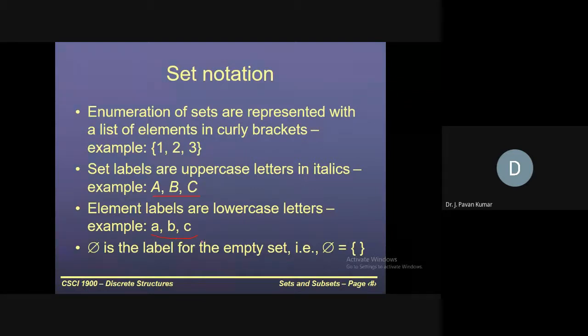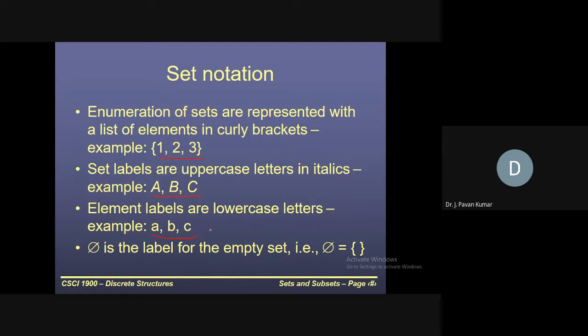If the set contains only numbers, you can denote it like 1, 2, 3 enclosed within curly braces. There is no compulsion to use only capital or small letters, but this is general practice. For sets we use capital letters.